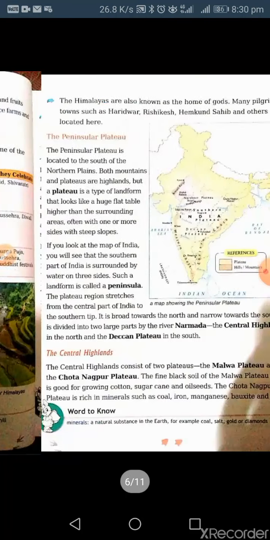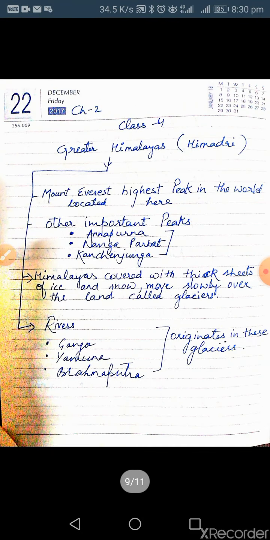First one is the Greater Himalayas, which is also known as the Himadri. Mount Everest is the highest peak. These are the ranges. Ranges means a number of mountain peaks present together in a line. Mount Everest is the highest peak in the world, located here. Other important peaks are Annapurna, Nanga Parbat, and Kanchenjunga. You can see this in your map also.